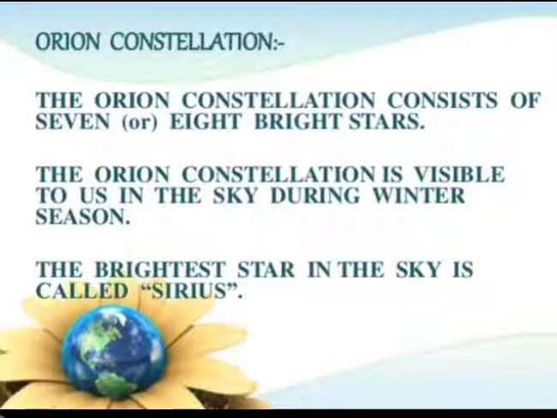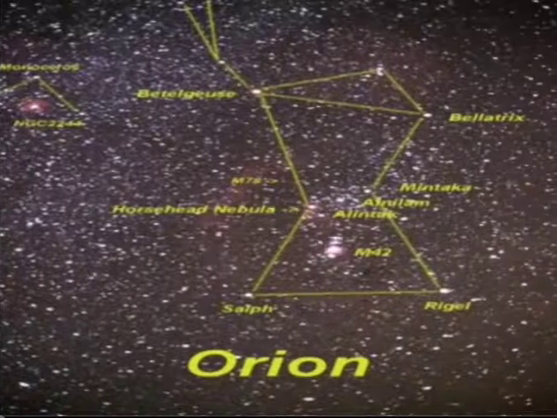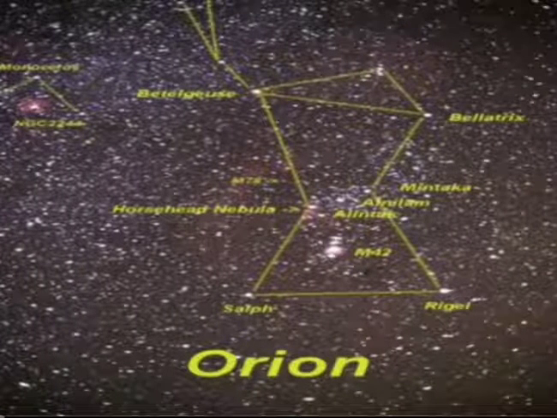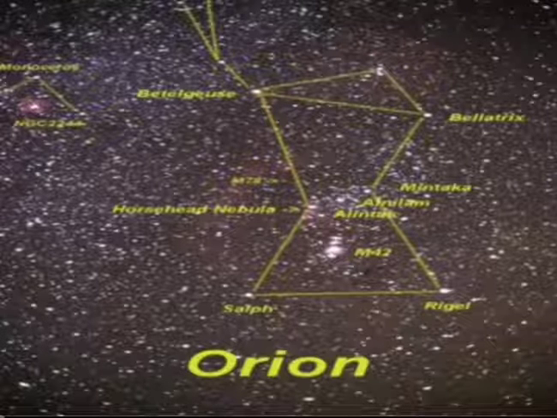The brightest star in the sky is called Sirius. The brightest star is known as Sirius. You can see the diagram. The Orion constellation is also known as the Hunter.